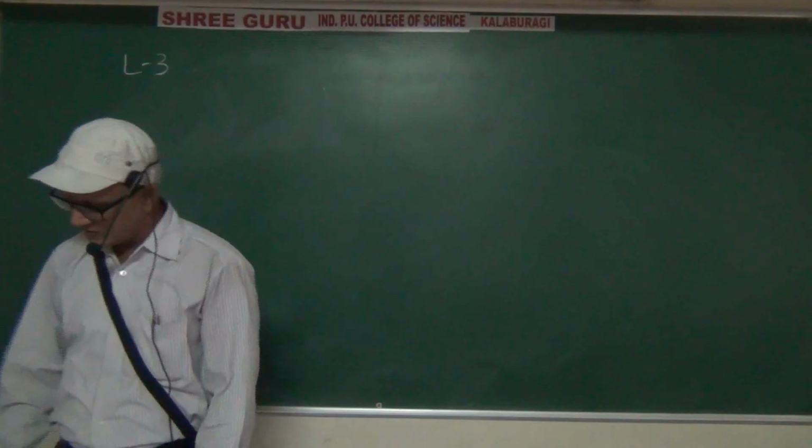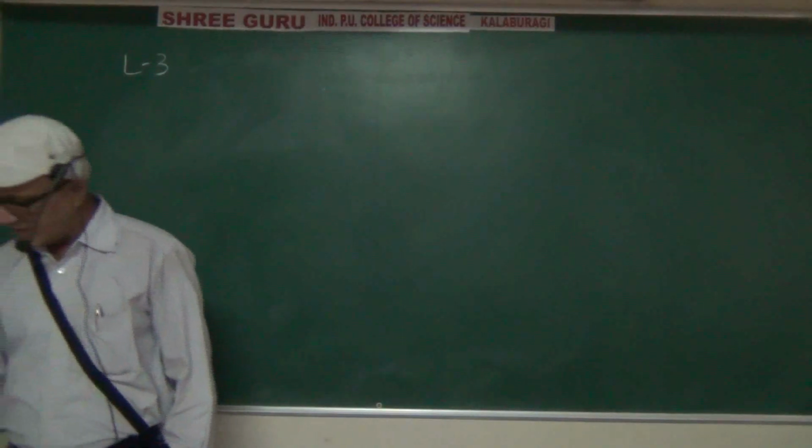Yes, let us start the questions. A die is rolled.